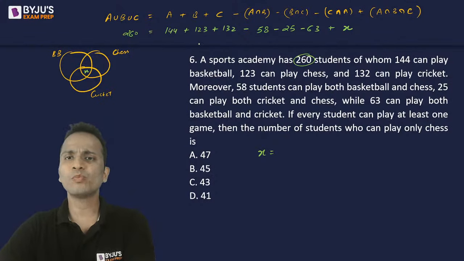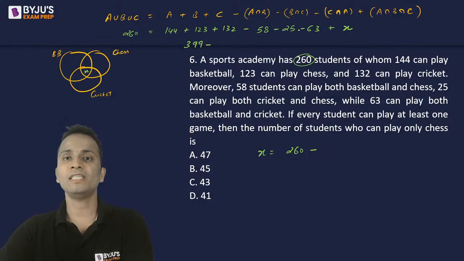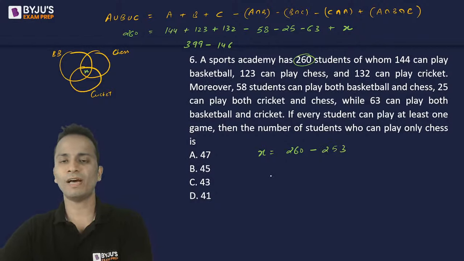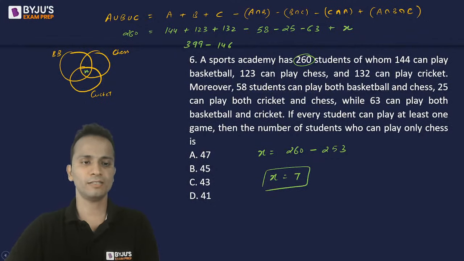So the value of x will be 260 minus this entire portion. So 144, 123, and 132 make 399, minus 146, that is 253. So the value of x will come out to be 7. X का value 7 आ गया. I'll substitute this value of x here.